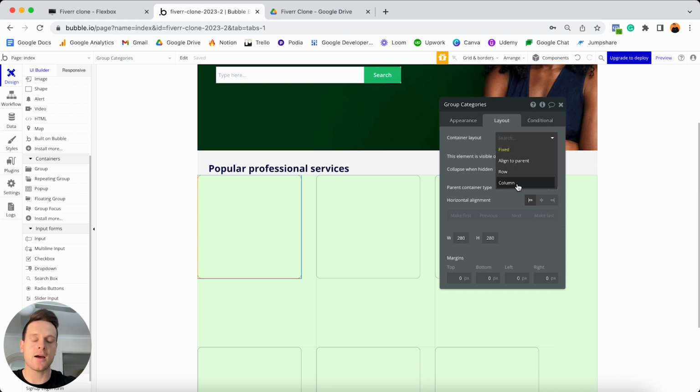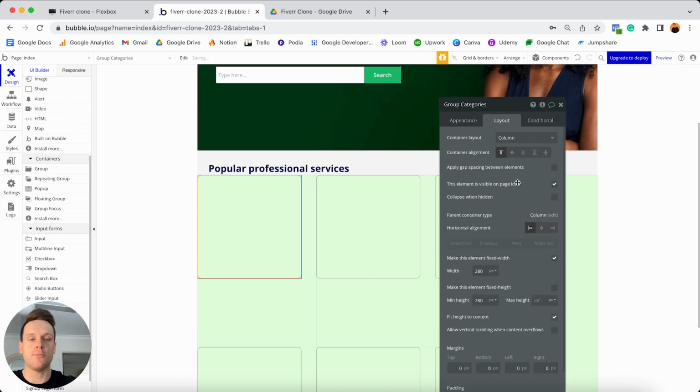It doesn't really matter. We're not going to be stacking elements, but for this case, I'm just going to choose the column option. While we're working on this group, I'm also going to horizontally align this in the center of our repeating group cell, which just means it's always going to be positioned directly in the center. Now, for the width of this group, contrary to what you might think, I'm actually going to leave this as a fixed value of 280 pixels.